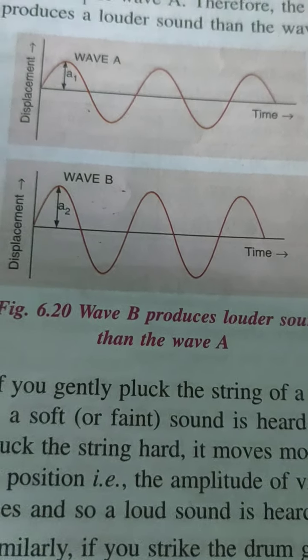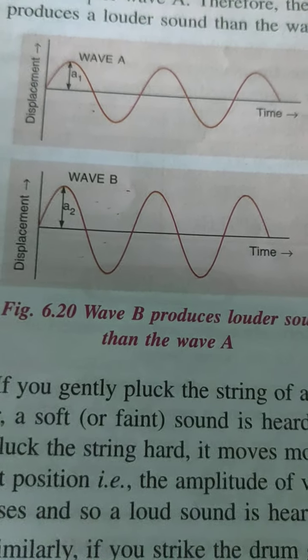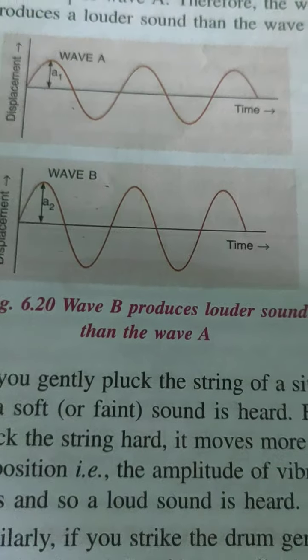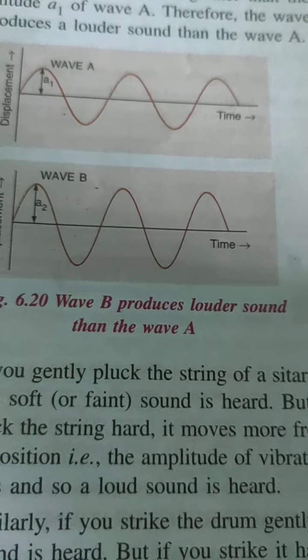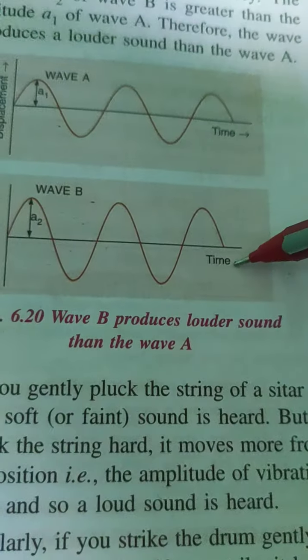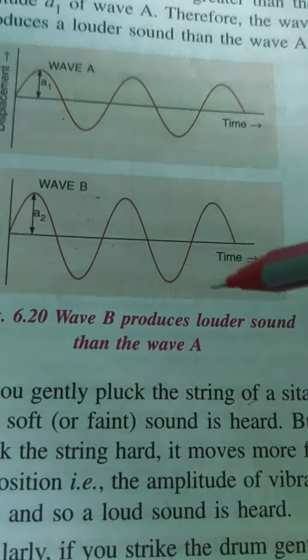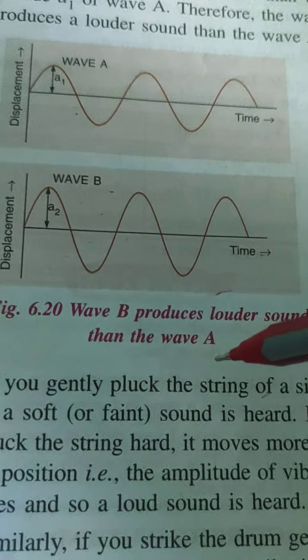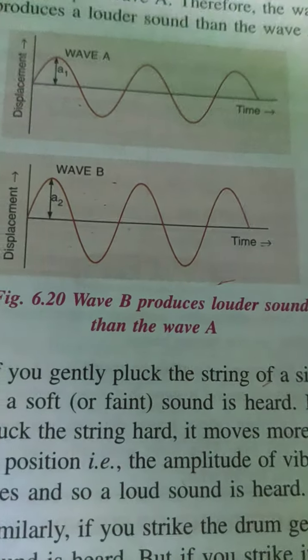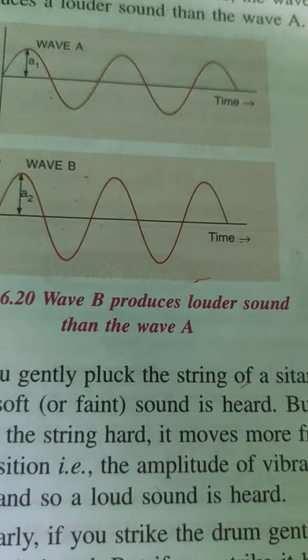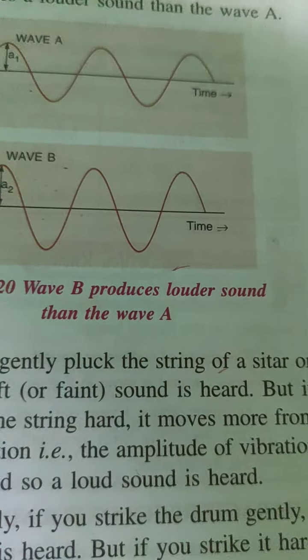So loudness is the characteristic of sound which distinguishes a loud sound from a faint sound. Clear? Now the loudness of sound also depends on the area of the vibrating body. Greater the area of the vibrating body, louder is the sound produced. You can create sound through the drum.